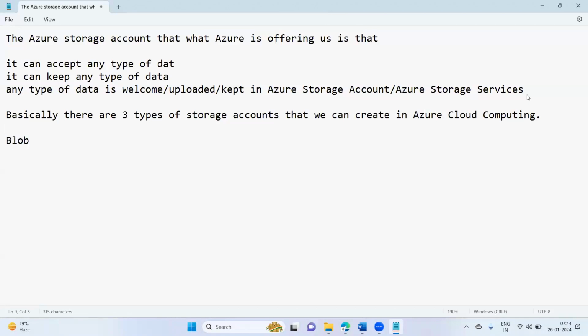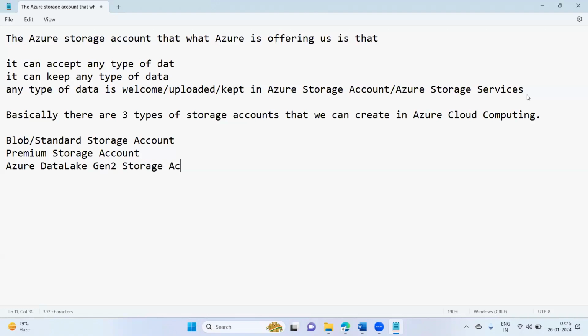First, we can create a blob or standard storage account. Second, we can create premium storage account. Third, Azure Data Lake storage account.